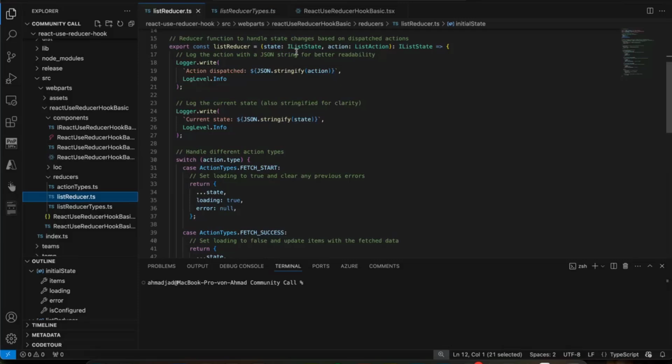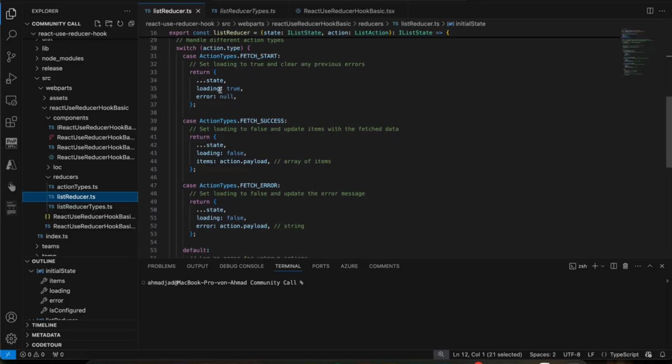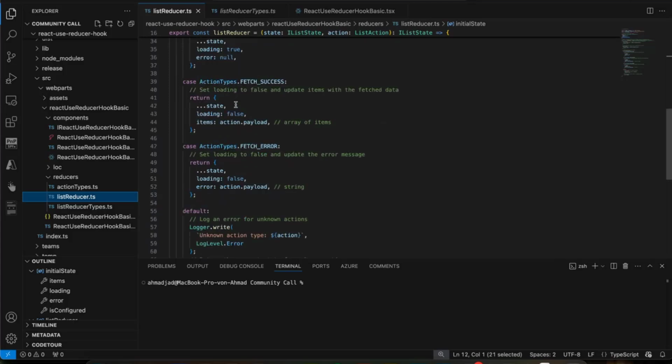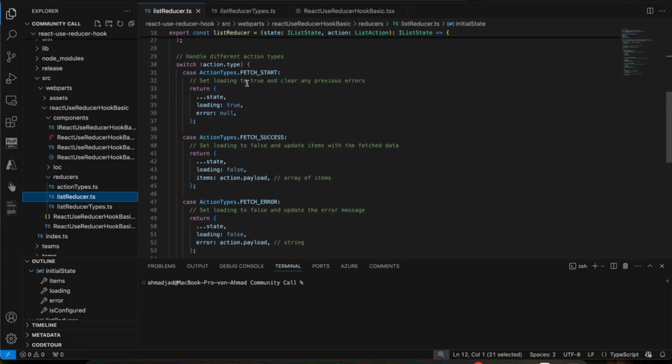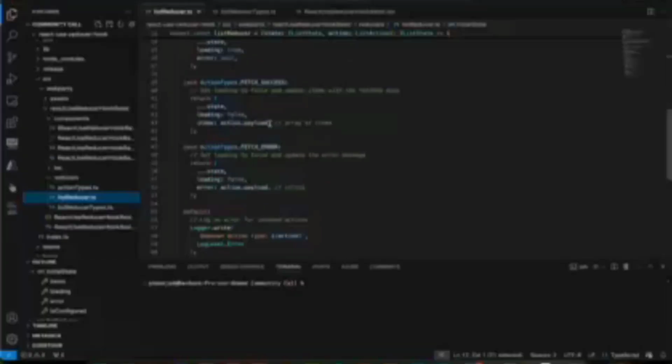Whenever we trigger the dispatch function, we pass the state, we pass the action, and then we can modify our state here. As you see, when I click fetch start, this will make the loading property true. And for fetch success, we will make it false, and we will pass the payload. We can also show the items which we rendered.